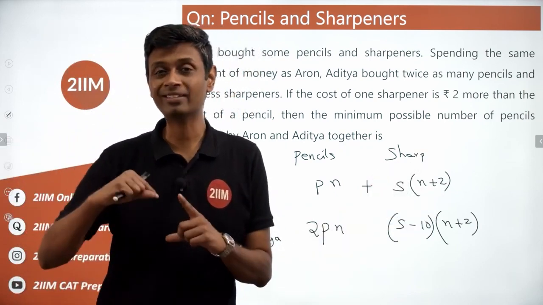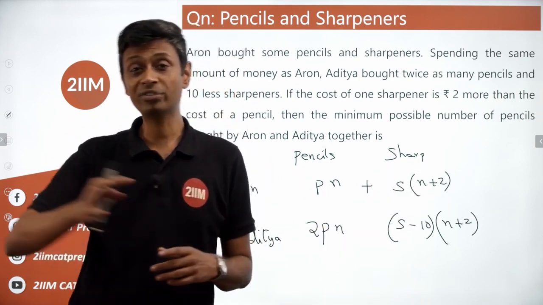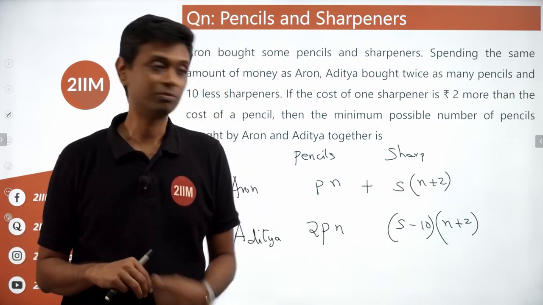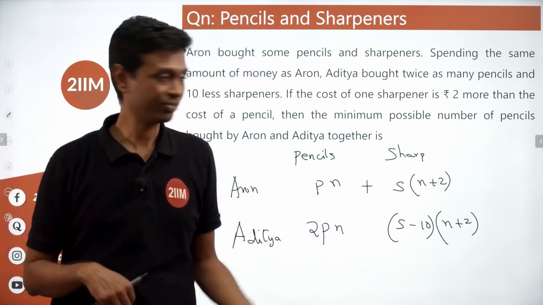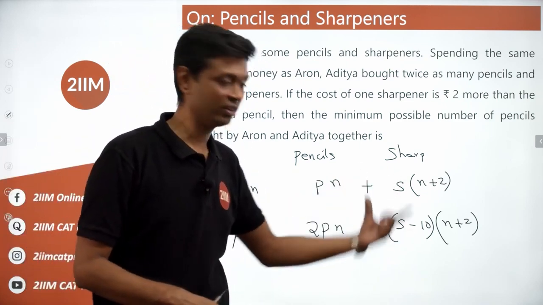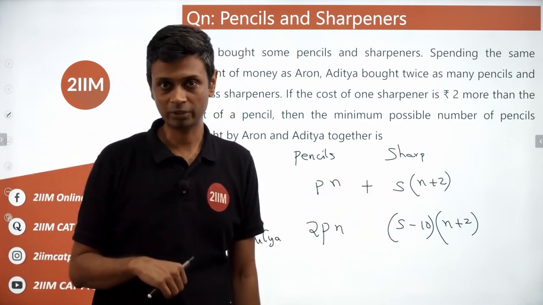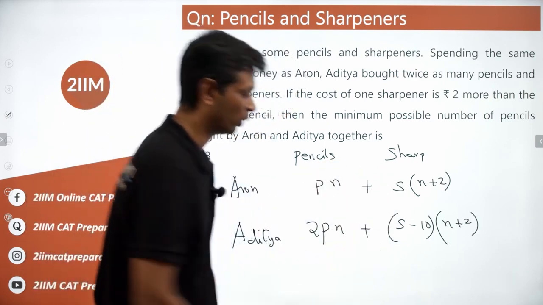So what is the extra cost coming to him on account of doubling the pencil is offset on account of buying 10 fewer sharpeners. This P becomes 2P, that's going to increase the cost. S becomes S minus 10, that's going to decrease the cost. This offsets the other, and then we'll find out what the difference is. Fine. So what we have to do now, add these two up, equate one to the other.